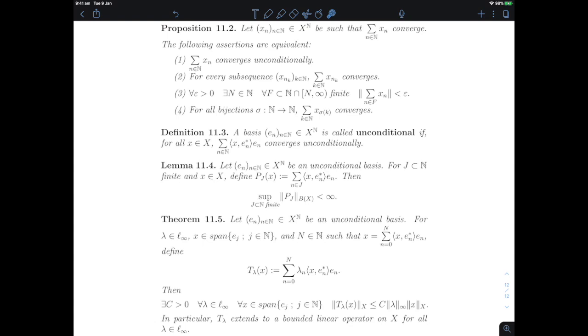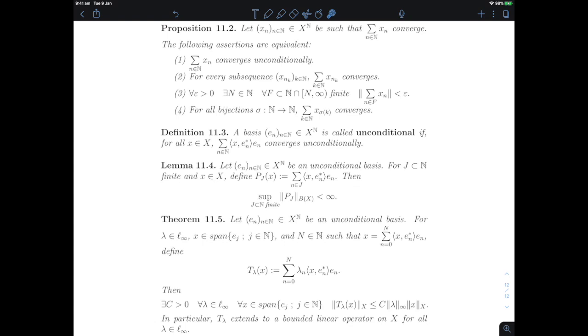It's not just the partial sums, like up to the first element in the standard ordering of the natural numbers that are bounded, but the projections onto any finite set. And the fact that you have this extra ability to project on finite sets that are not just the first capital N elements when you deal with an unconditional basis kind of makes sense intuitively, because we know that we can reorder the natural numbers anyway when we have unconditionally converging series.